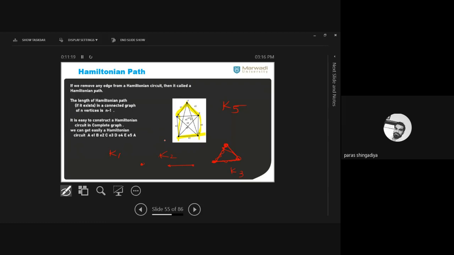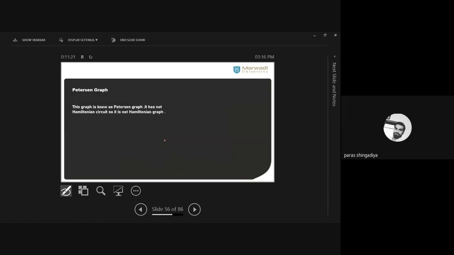Okay, good. Now next there is one special graph that is known as the Peterson graph. There are no such definitions we have. As a Euler graph, as a Hamiltonian graph, we do not have conditions for Peterson. We have one special graph, and that is this one. This shape is known as a Peterson graph. By using 10 vertices, you can create this design.